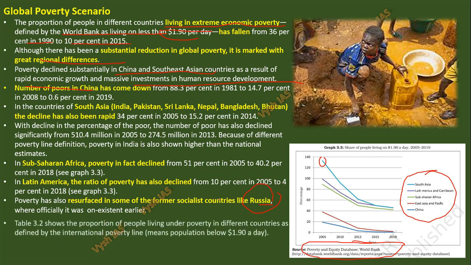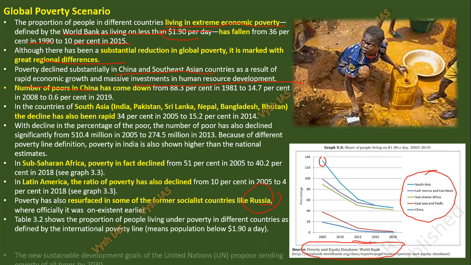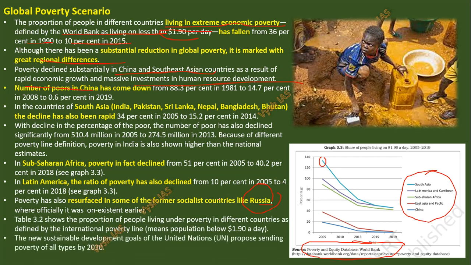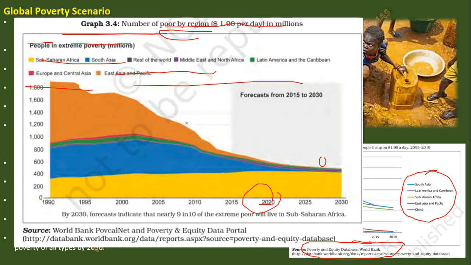So again this table shows different things, and this slide is only about the comparison of the different regions of the world and how they are performing. Now this is again the same thing, but NCERT has given the chart in a very different way. If you see, East Asia and Pacific is this orange color, everything is reducing. But this yellow color, Sub-Saharan Africa, that time also many were there, this time also many are there. So that means they are going to remain poor.